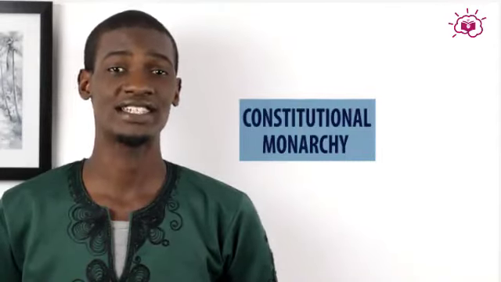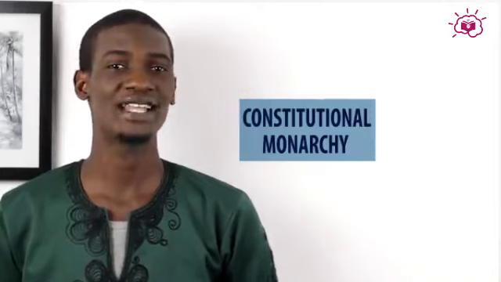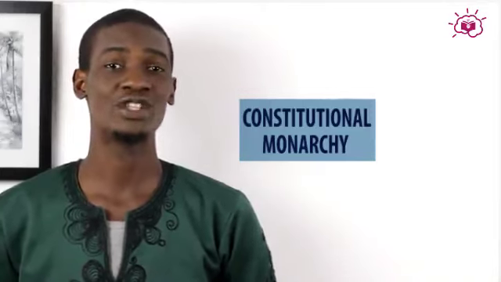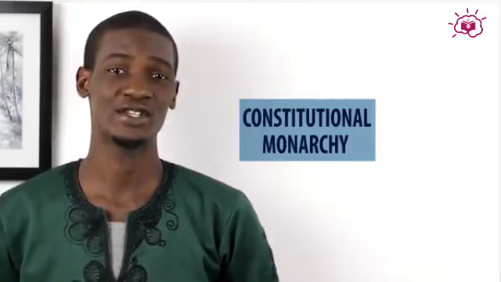Let's move on to the constitutional monarchy. Now, in constitutional monarchy, the monarch's powers are limited by the constitution. So whatever he does is dictated by the provisions of the constitution. Examples of constitutional monarchies are Britain and Spain.